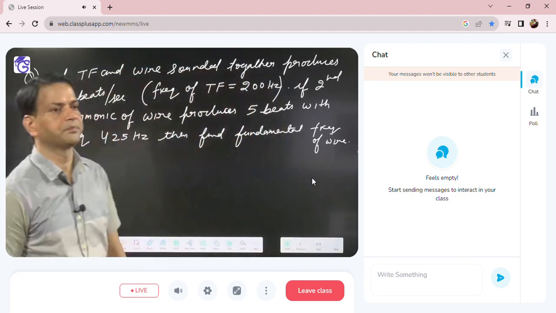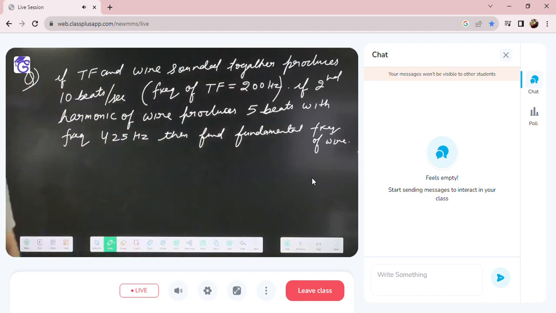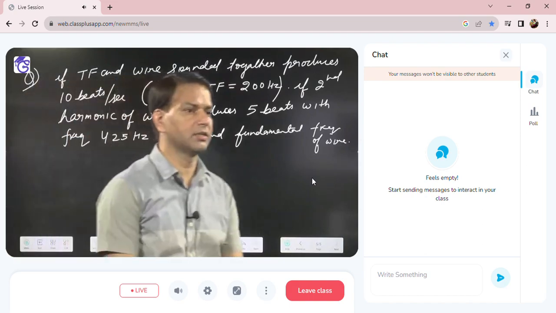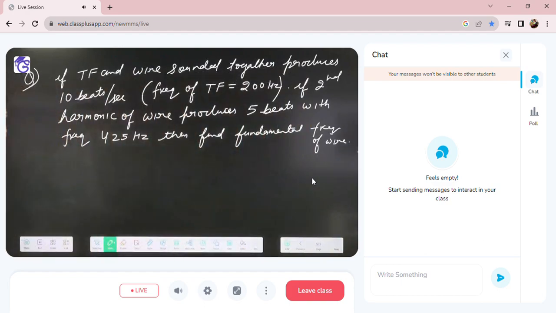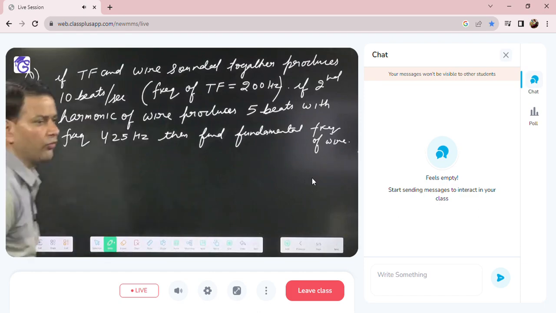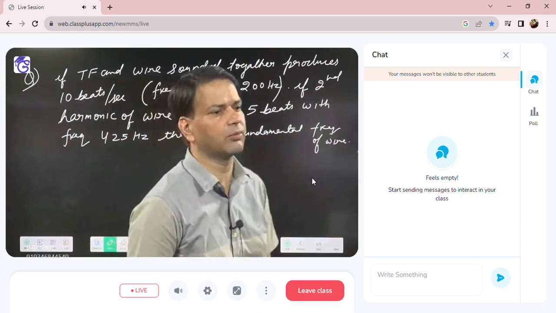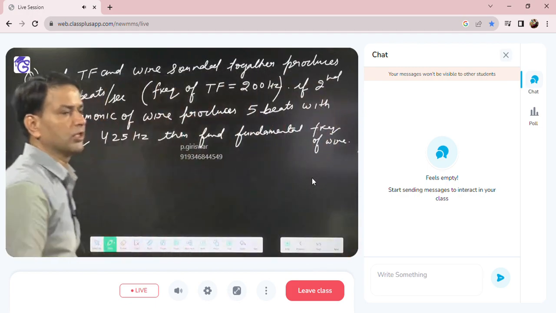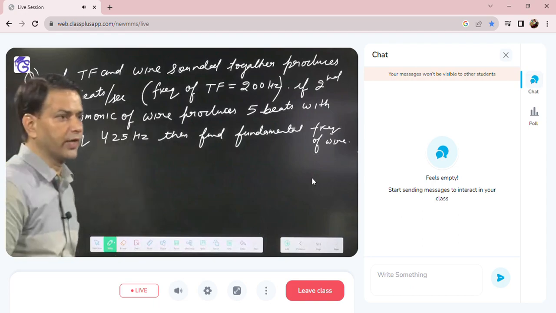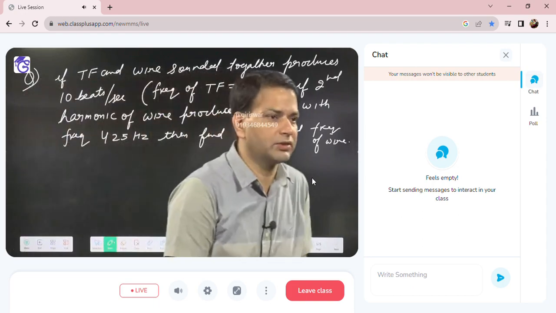Wait. If the tuning fork and wire sounded together produce 10 beats per second, the frequency of the tuning fork they have given is 200. The second harmonic of the wire, initially they have not mentioned the harmonic, so we will take the fundamental. The second harmonic of the wire produces 5 beats with frequency 425, then we have to find the fundamental frequency of the wire.